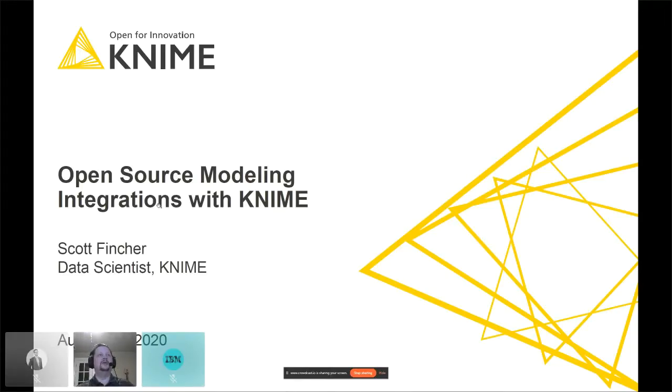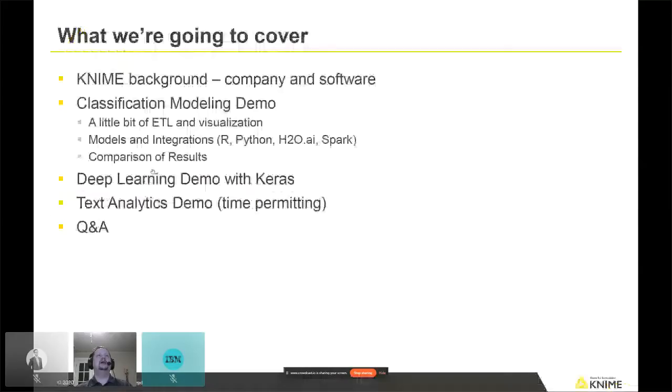So, what I wanted to do today is talk to you a little bit about KNIME, both the company and our software, is where we'll start. And then I wanted to show you a demo of the software, using the airlines data set for some classification modeling. And I'll walk you through how we can do, using a graphical user interface and a low code approach, some loading, transformation of our data, do some visualization, and then also build some different models and compare how they all work together.